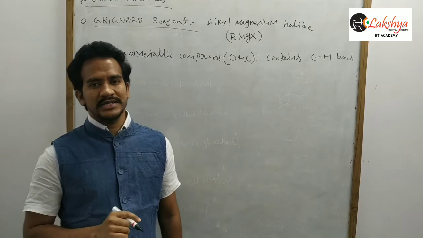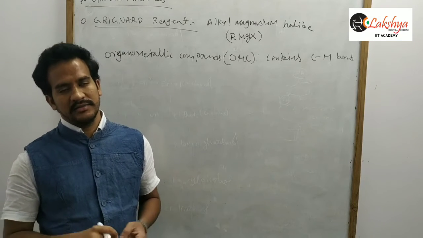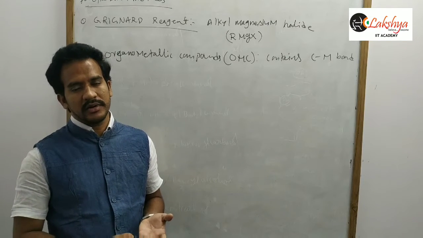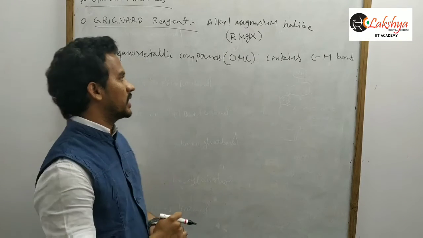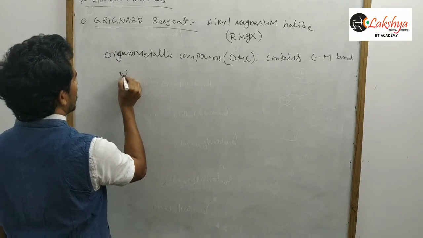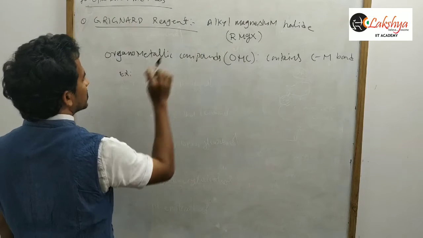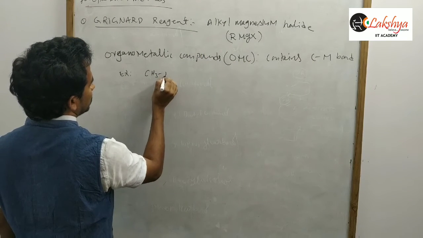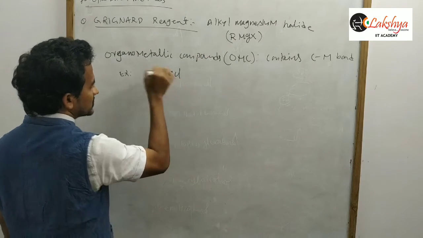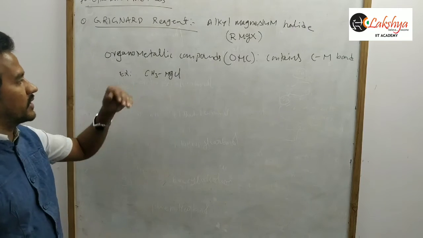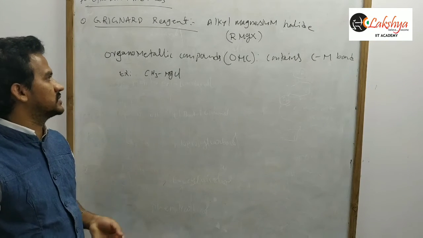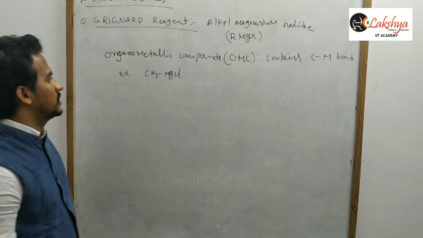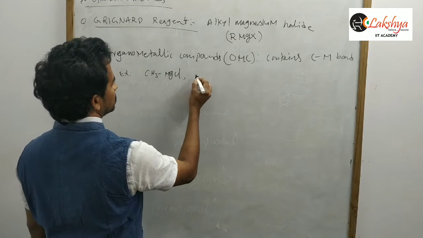If any compound contains a bond between carbon and a metal, like lithium, copper, magnesium, or cadmium, then they are organometallic compounds. What are examples? For example, methyl magnesium chloride is an organometallic compound, which is nothing but a Grignard reagent. That alkyl group may be methyl, ethyl, phenyl, whatever it is, just an alkyl group. So Grignard reagent, this one.